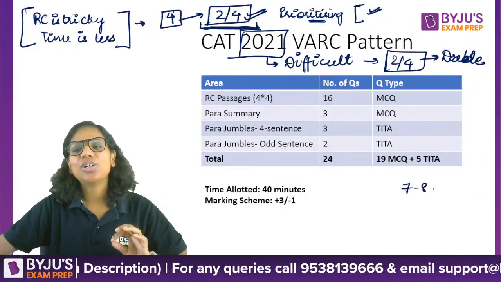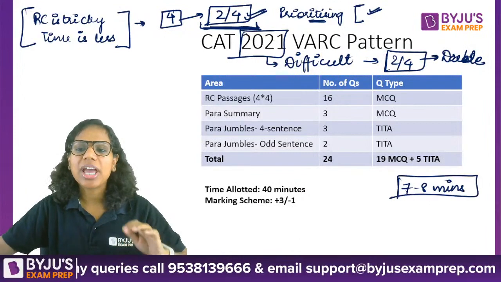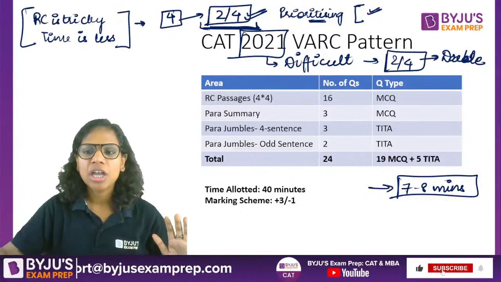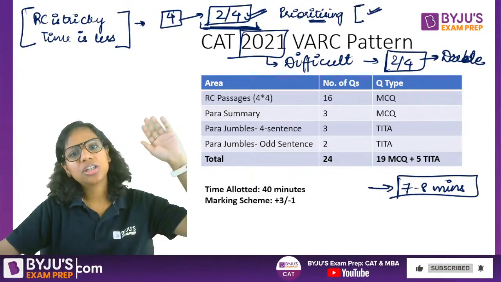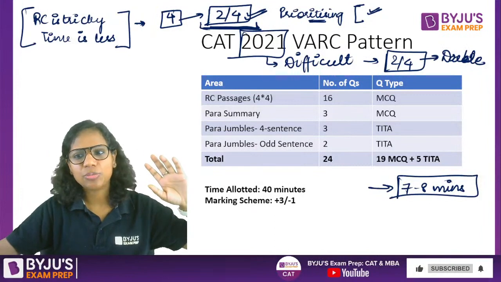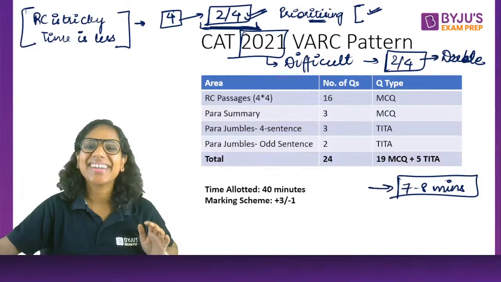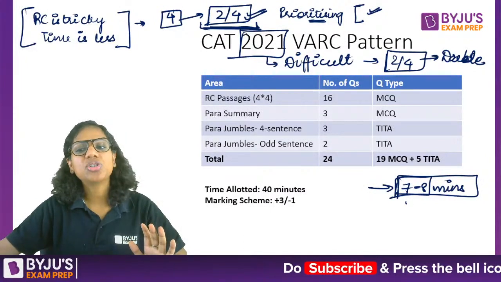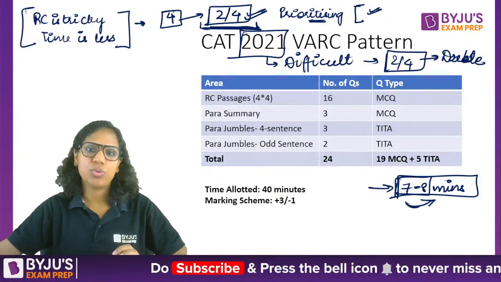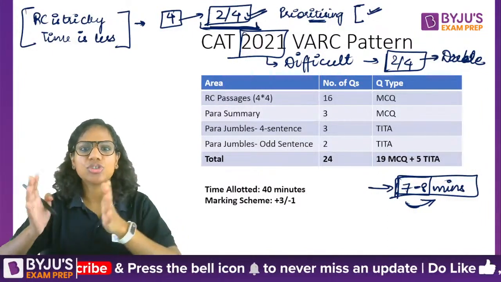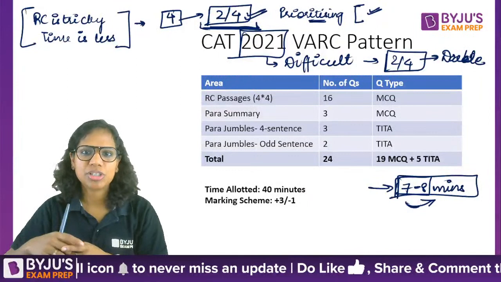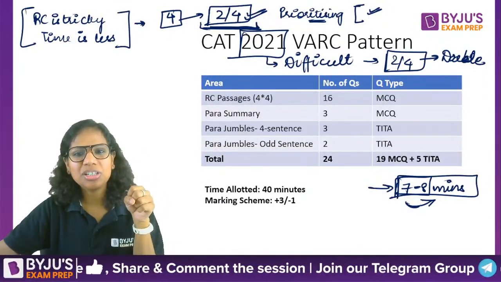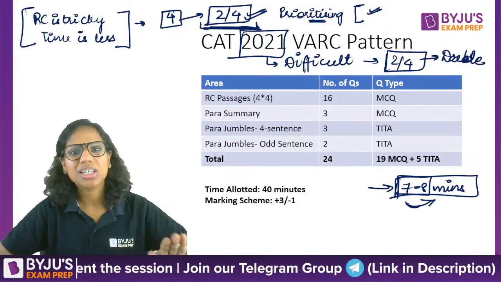Do not spend more than 7 to 8 minutes on any RC passage. What I have seen students doing is that in the beginning they're pretty chilled out about it. They'll not look at the timer, and in the first passage they're giving 10 minutes. In the second passage also they're giving 10 minutes. Then once 20 minutes are over, they start panicking. So keep this in mind. You do not have to give more than 7 to 8 minutes to any RC passage, no matter how tempted you are. When you train your mind to stick to these limits, automatically you start attempting within these 7 to 8 minutes. Your mind trains itself that okay, this is the only time I have, I have to finish within this.